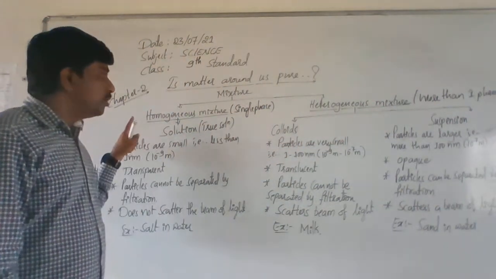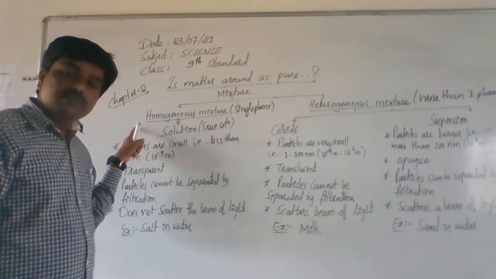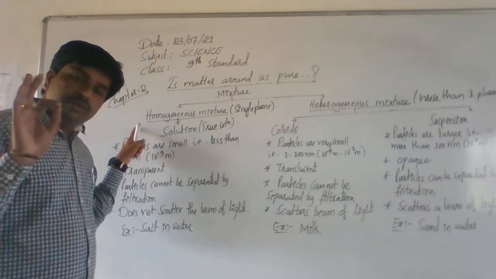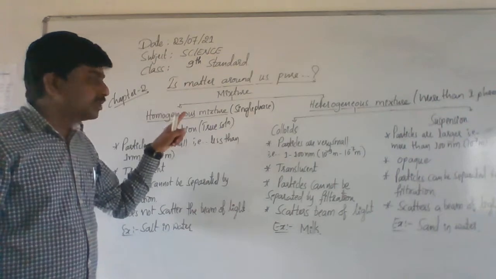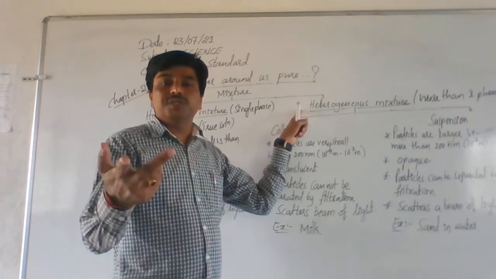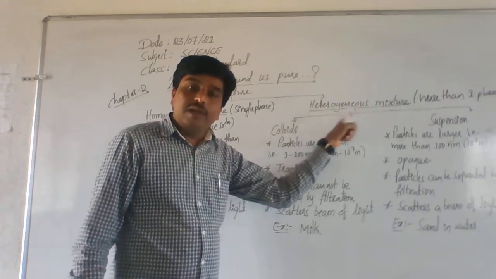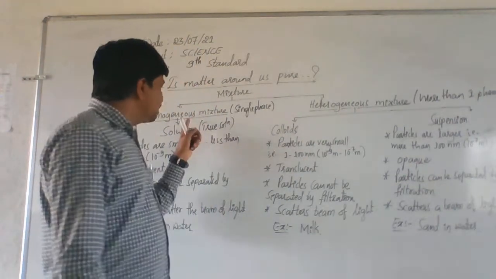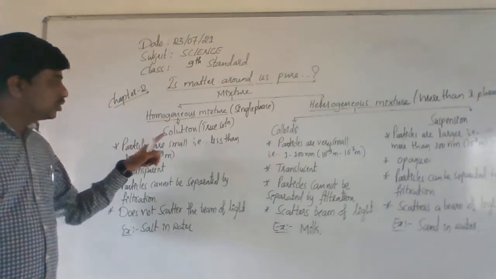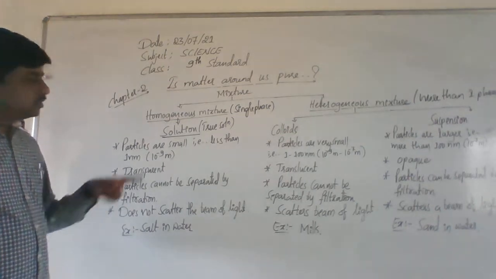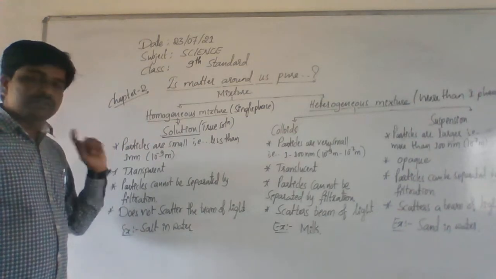The mixture is said to be homogeneous if it has what? Uniform composition. If the mixture has uniform composition, then it is said to be homogeneous. If the mixture has variable composition, then it is said to be a heterogeneous mixture. Understand? The best example for a homogeneous mixture is a solution.